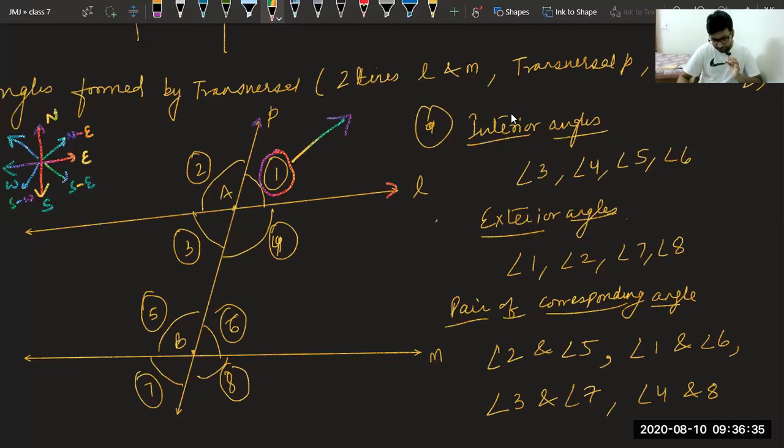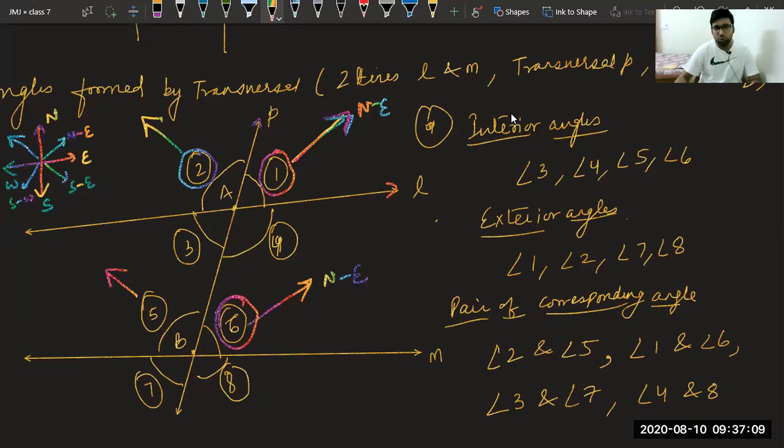Don't go for the definition first of all. First you understand, then we will see. Now angle 1 is looking at this direction, which is northeast. And we have found angle 6 is also looking here. That is why I said angle 1 and angle 6 are the corresponding angles. Similarly, you can see angle 2 is looking in this direction and angle 5 is looking in this direction.